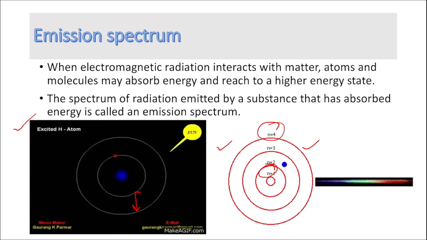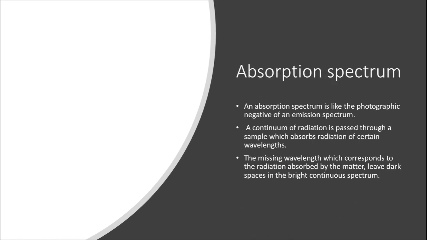So what is an emission spectrum? It is a spectrum obtained from a substance that has absorbed energy, has gone to an excited state, and now, by emitting energy, is returning to its ground state. If we obtain a spectrum of such emitted radiations, we call it an emission spectrum. Let us move on to the next topic and understand what we mean by absorption spectrum.